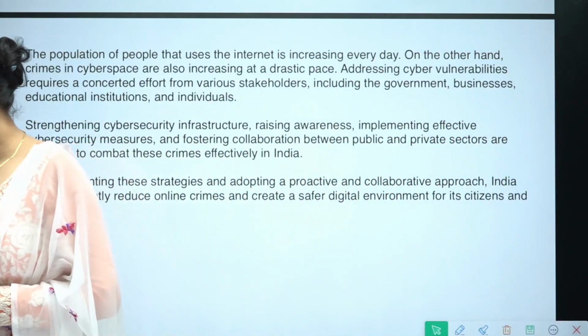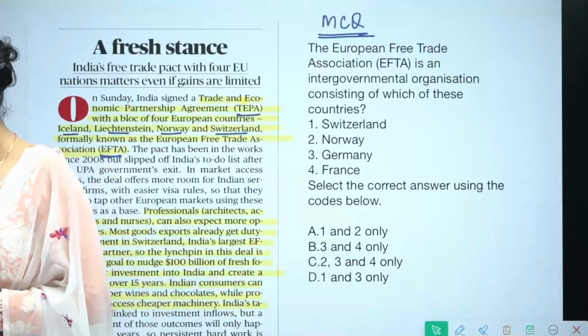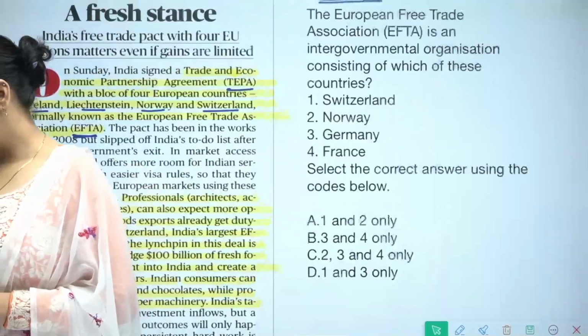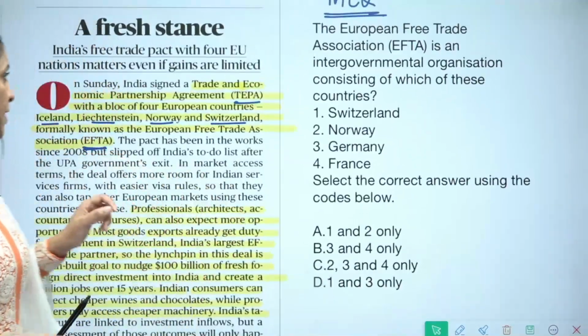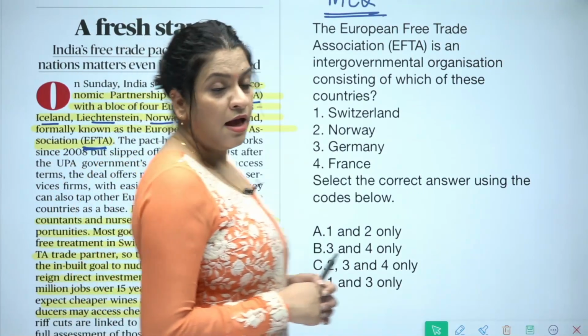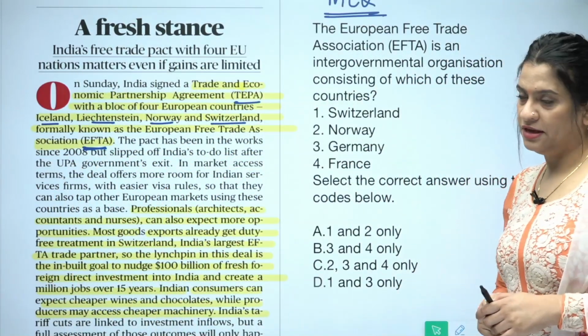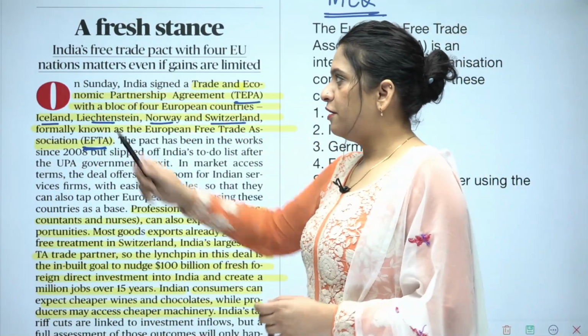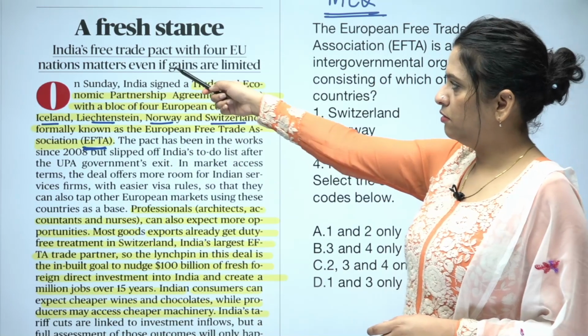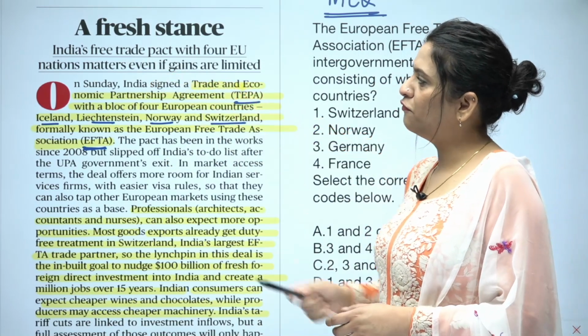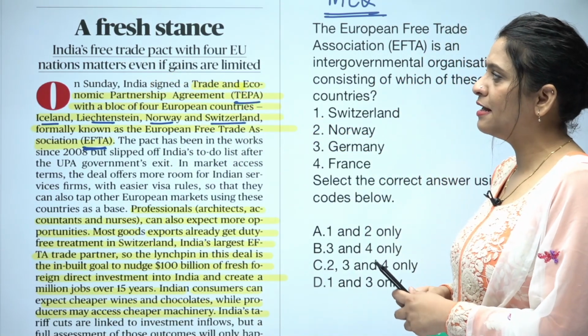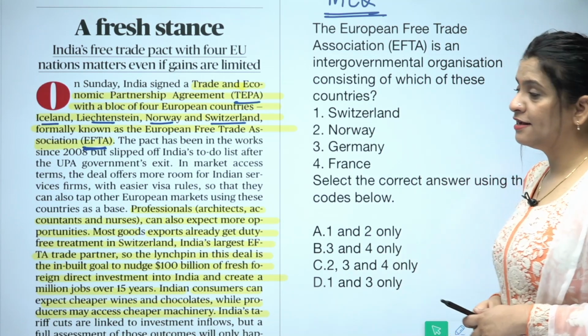Now let's move to the second article, a fresh stance. It is on the editorial page. This is about TAPA and EFTA. Read the first paragraph. First read this subheading: India's free trade pact with 4 EU nations matters even if gains are limited.